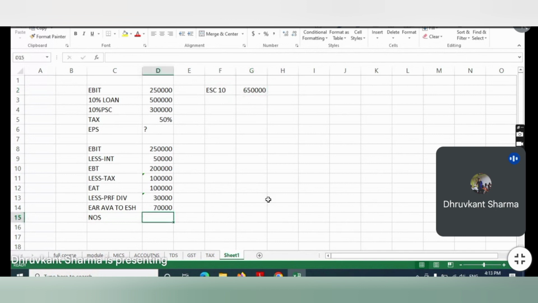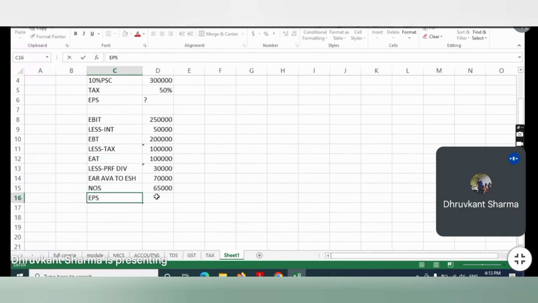So we can put here the formula, 650 divided by 10, so the number of shares is 65,000, and we will get the value of EPS. EPS is what? Earning available to equity shareholders, that is this one, divided by the number of shares, 65,000. And 1.076 something is our EPS. This is how we can calculate the EPS of any company. This is the simple example that we have discussed.